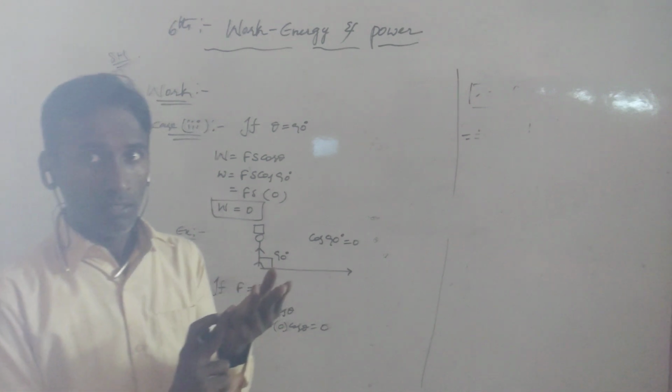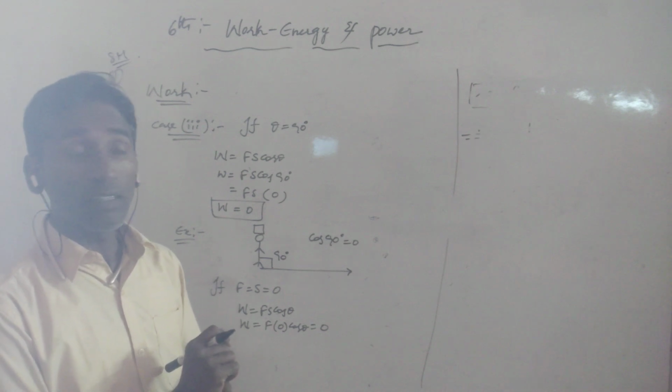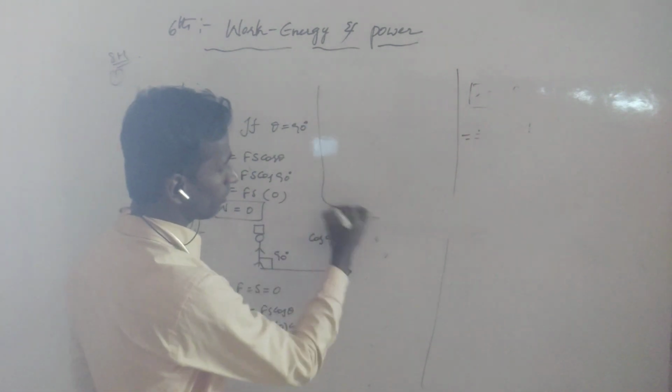Now, what are the units and dimensions for work?